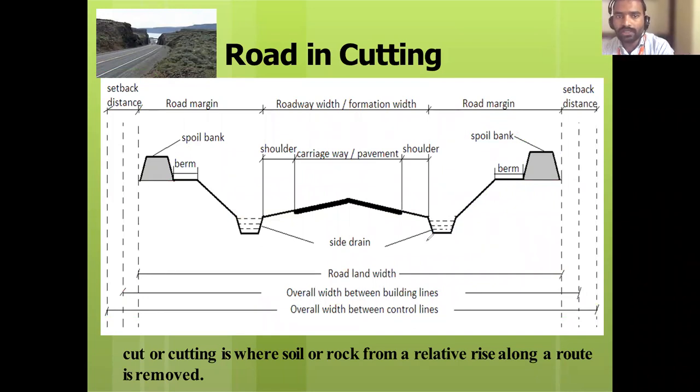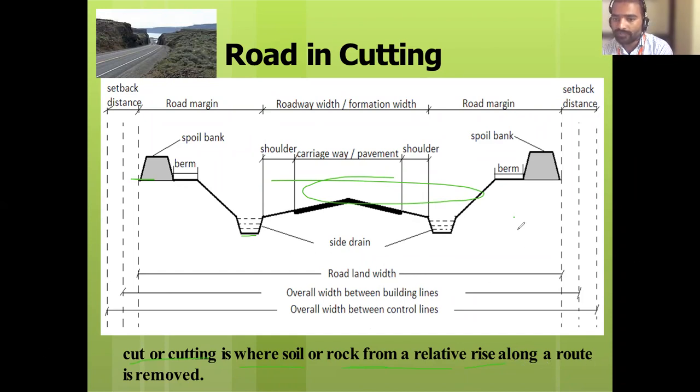Okay, so we will see each and every term, one by one. Cutting is where soil or rock from the relative rise along a route is removed. See, this is the soil, the natural ground is here, and now the entire soil is removed. That is what he is saying. Cutting is where soil or rock from the relative rise along a route is removed.